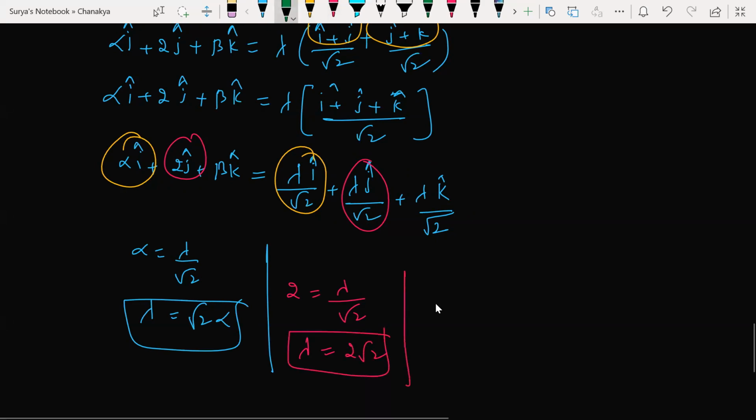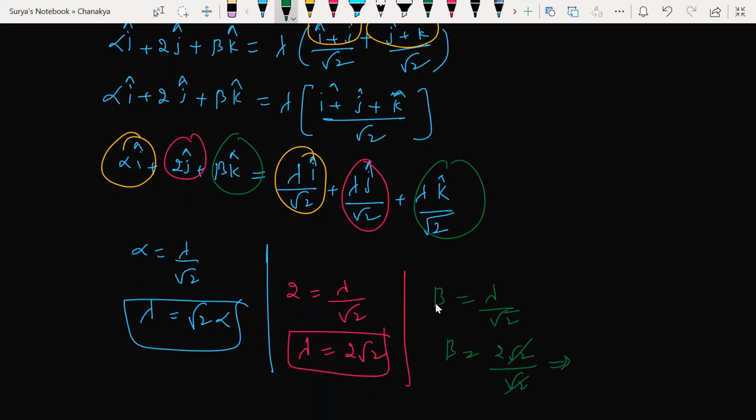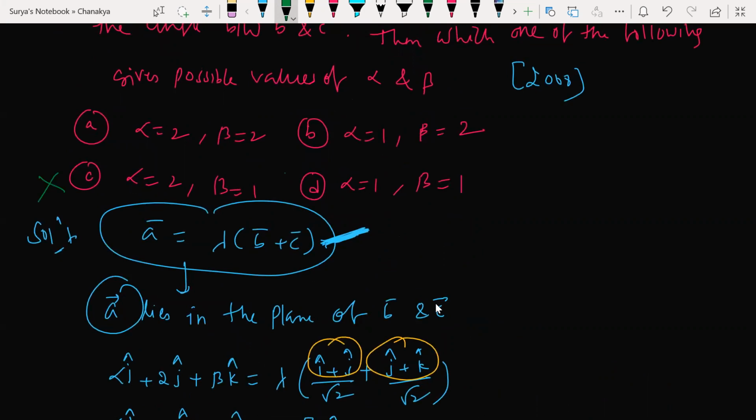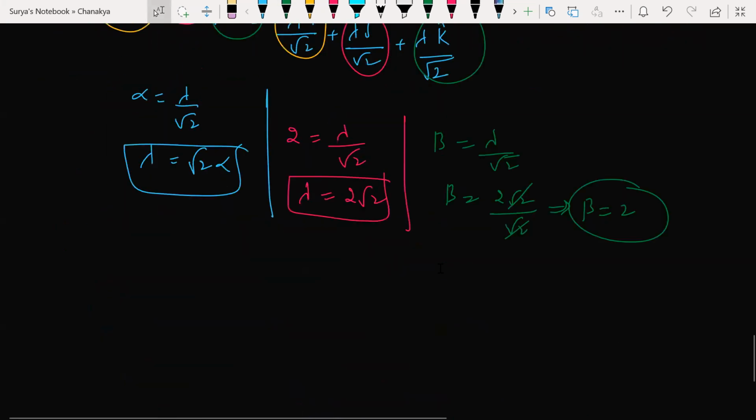Now you compare these green circles. So beta is equal to lambda by root 2. Lambda is what here? Substitute lambda as 2 root 2. It was divided by root 2, so this will get cancelled. What is the beta value? Beta value is 2. The beta value available in this option is not possible, so this option is not possible. Either option A or B will be the right answer.